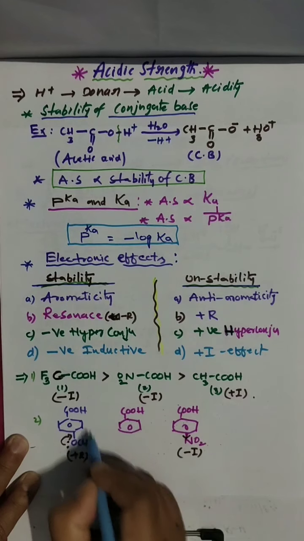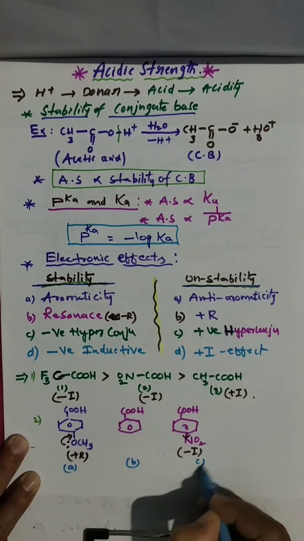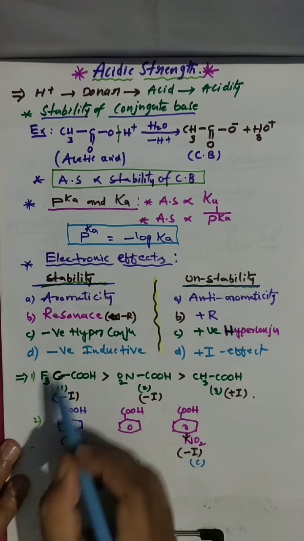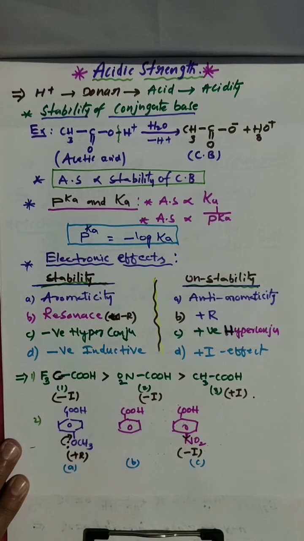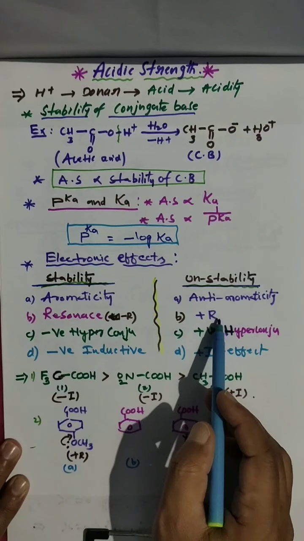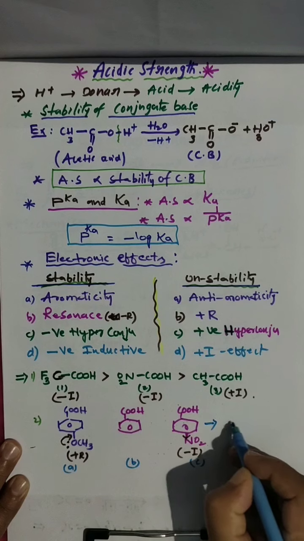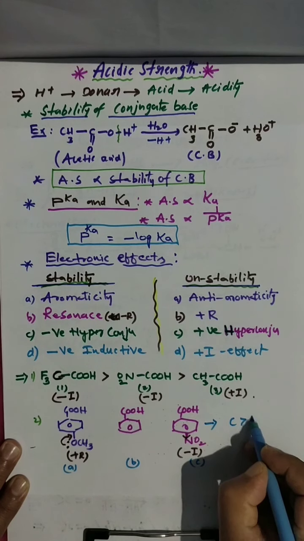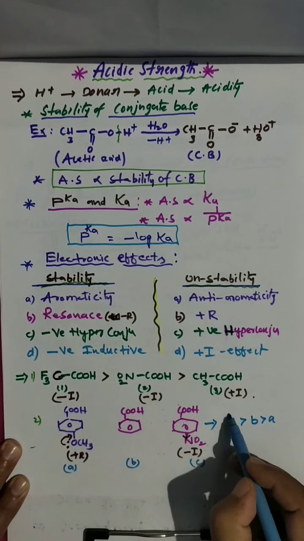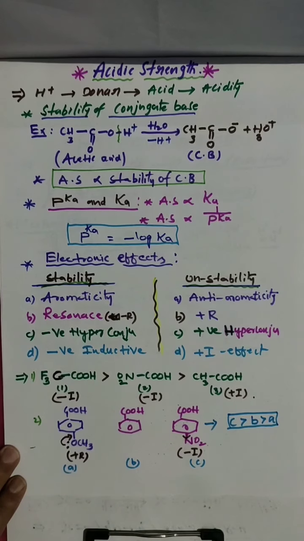So you take this as A, this as B, and this as C. C is more acidic because of the minus I effect. Next B. This is plus R. Plus R is there, unstable. That's why the answer is C greater than B, B greater than A. A is highly unstable because of the plus R effect.